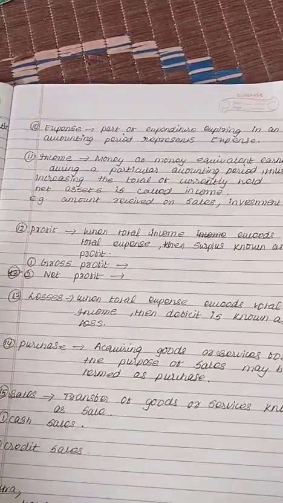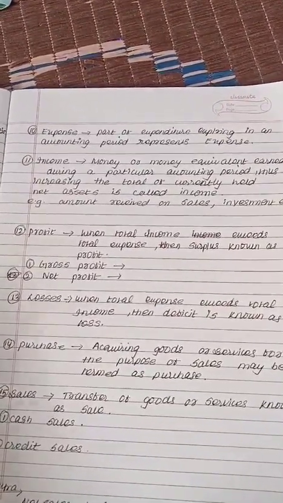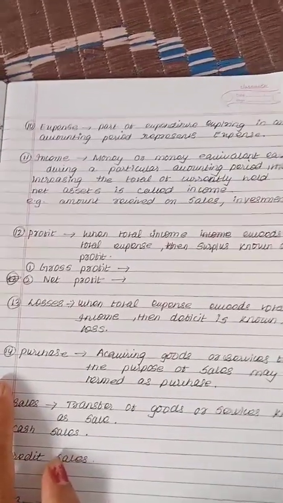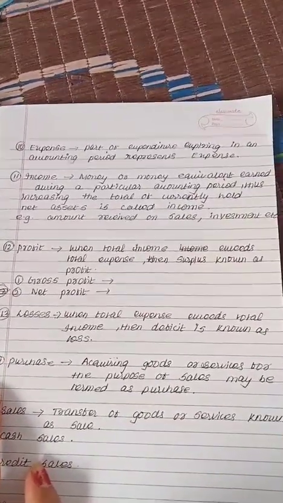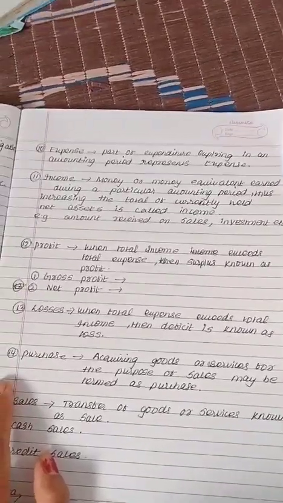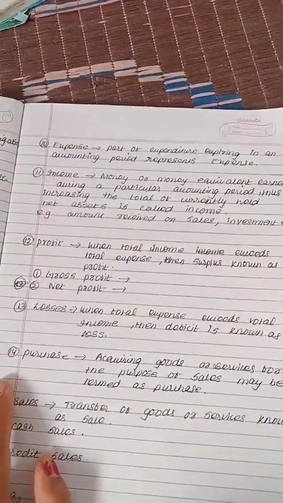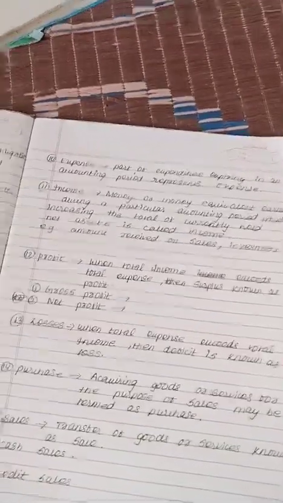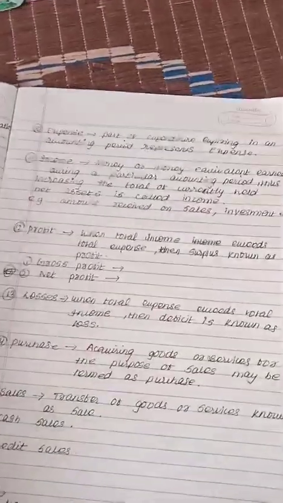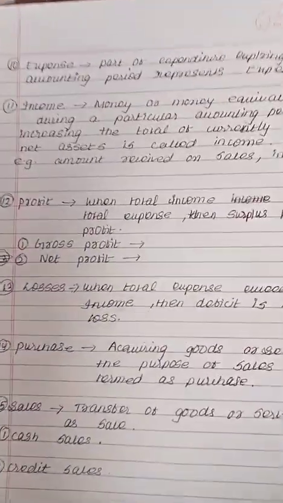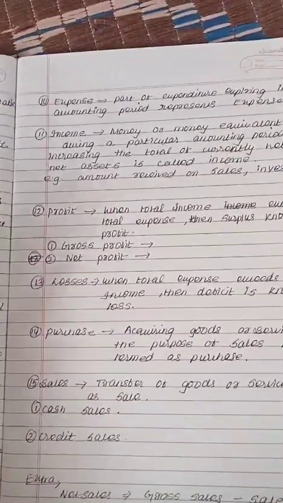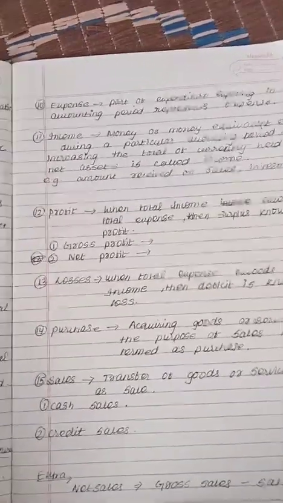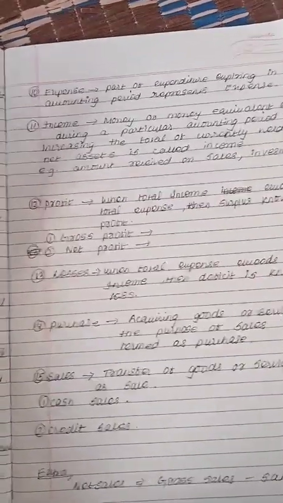Income means money or money equivalent earned during a particular accounting period, thus increasing the total of the currently yielding assets. It includes the amount received on the sale of investments. Whenever you do investment, you receive something, dividend, or money. Like you are investing in a debenture of any company, then you receive interest. Whenever you are selling something, that is income. Do not mix up income and expense. Simply, expense means what you need to pay and income means what you are gaining.